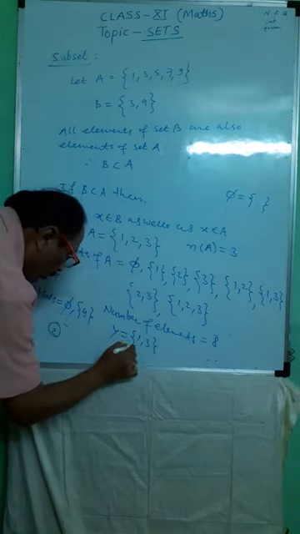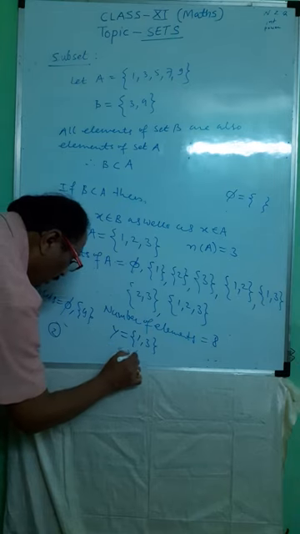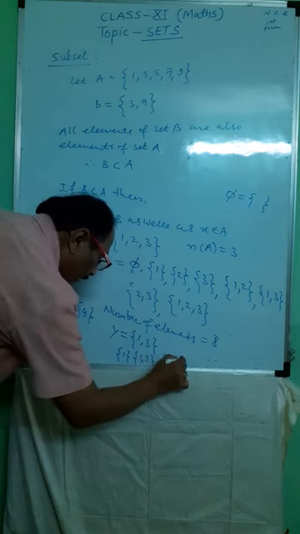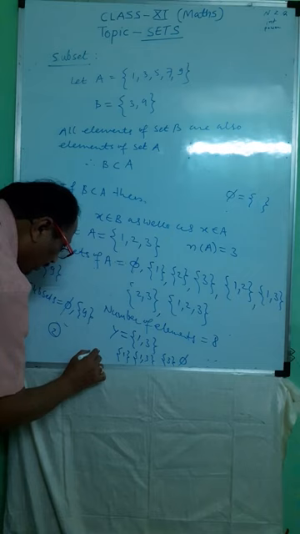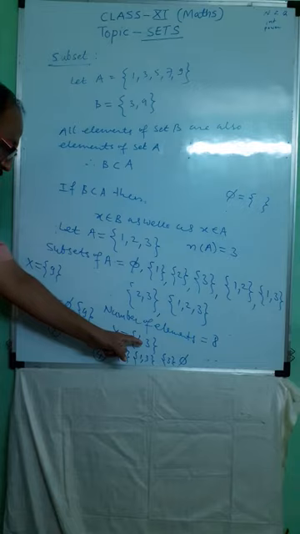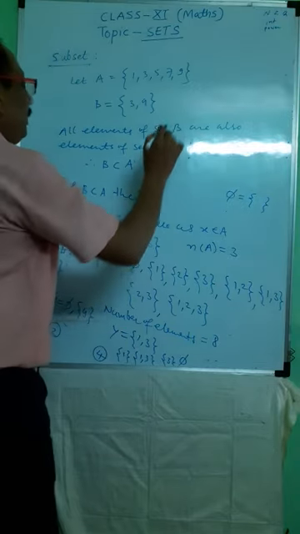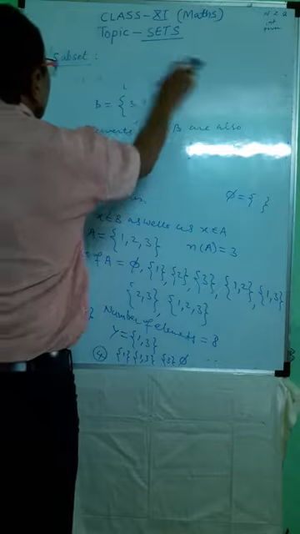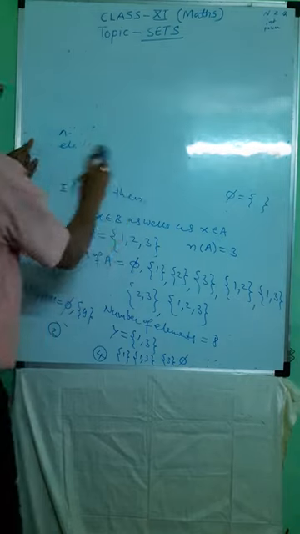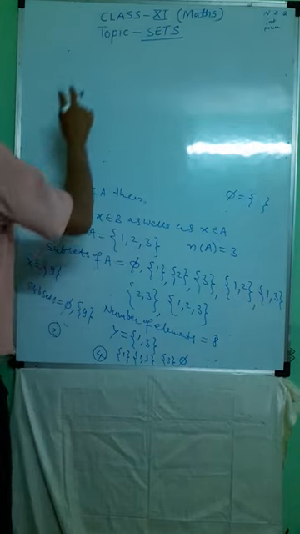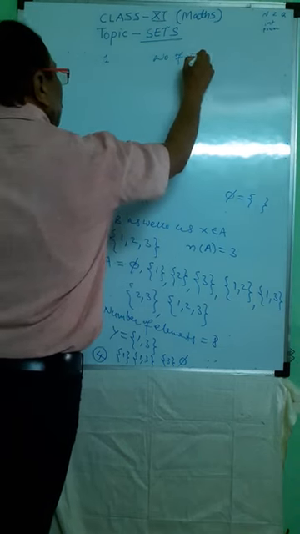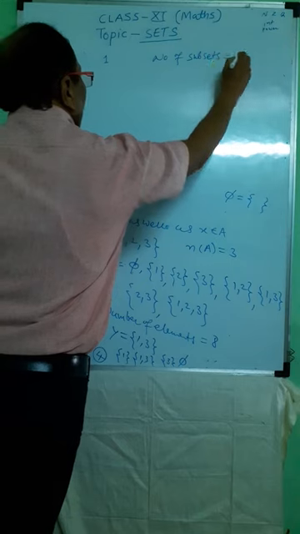Subsets of Y are {1}, {3}, {1,3} and ϕ. Means the number of elements is 2 and the number of subsets is 4. So if any set has one element, then the number of subsets is 2.